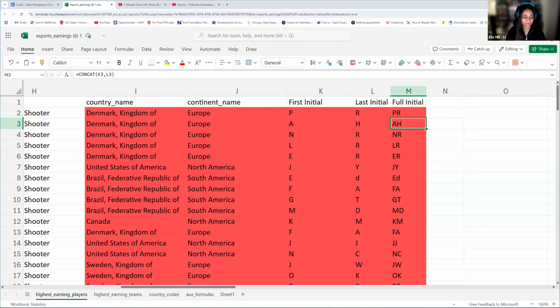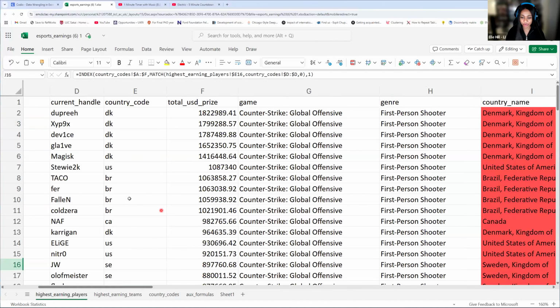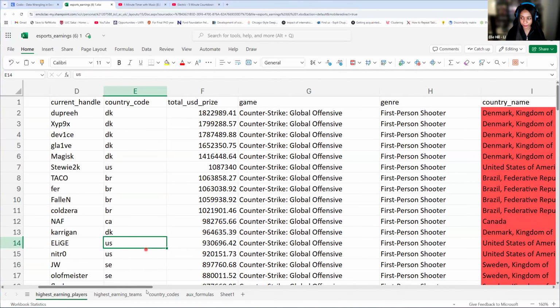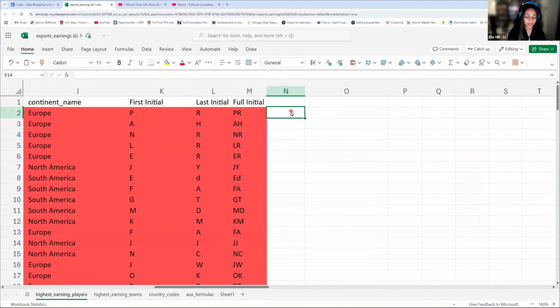So let's go ahead and do this. I also think we have a country code for US here, so you don't have to type US or United States of America every time, you could use this country code. We'll go ahead and use this one. Let's figure out this conditional. I'm just going to call this exercise 6. Can't think of a nice creative title this time. We're still going to stick with our conditionals.